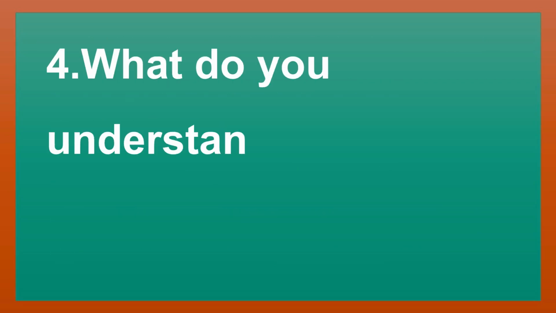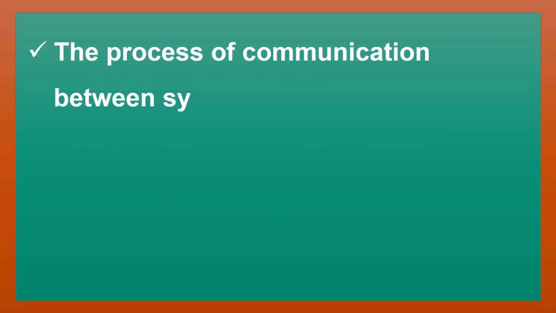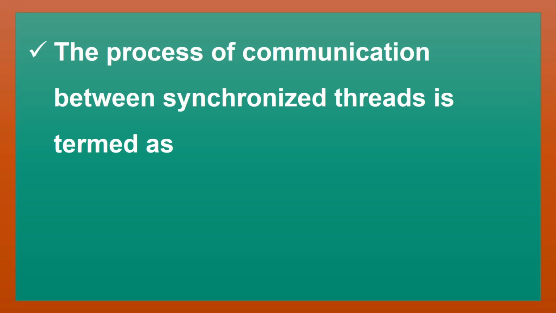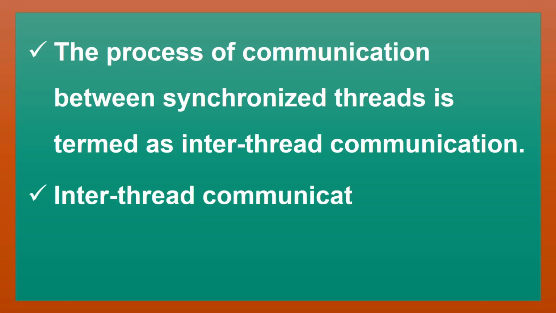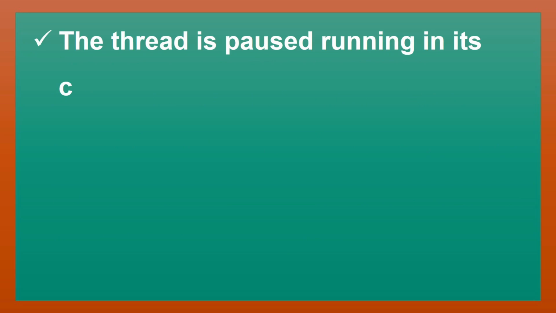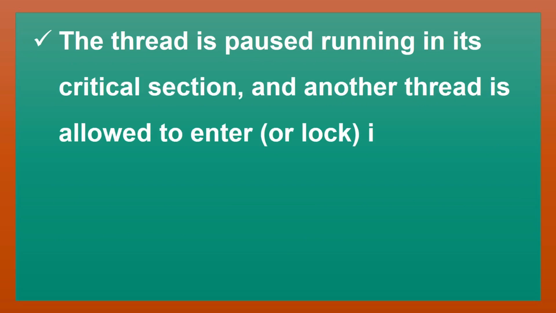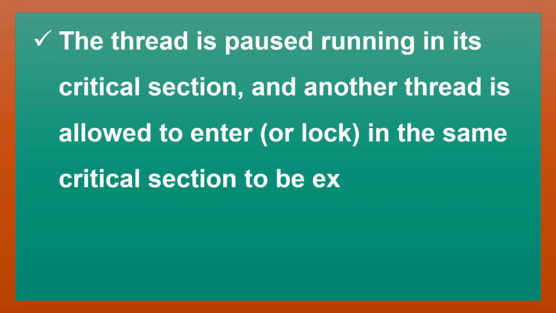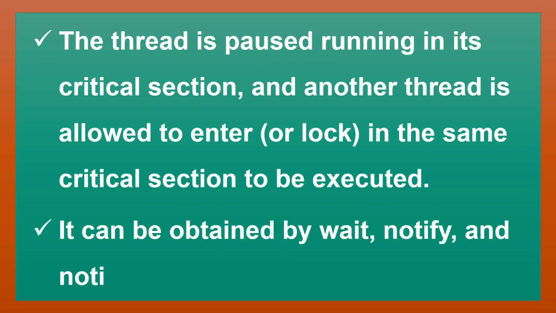What do you understand by inter-thread communication? The process of communication between synchronized threads is termed inter-thread communication. Inter-thread communication is used to avoid thread polling in Java. A thread is paused while running in its critical section, and another thread is allowed to enter, or lock, the same critical section to be executed. It can be achieved by the wait, notify and notifyAll methods.